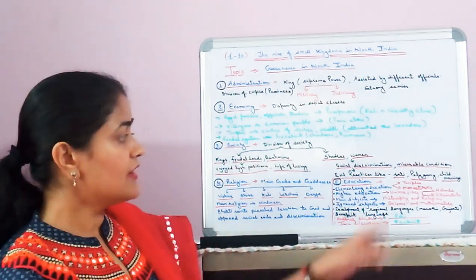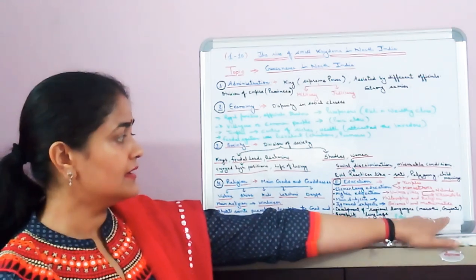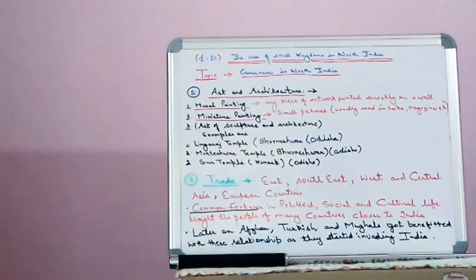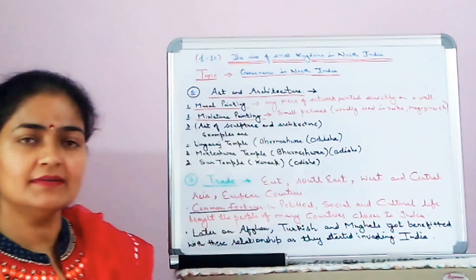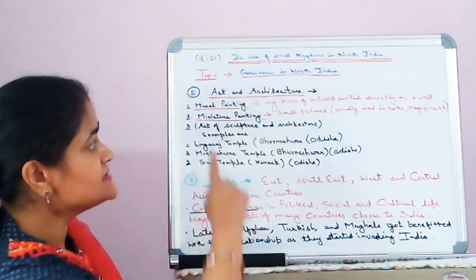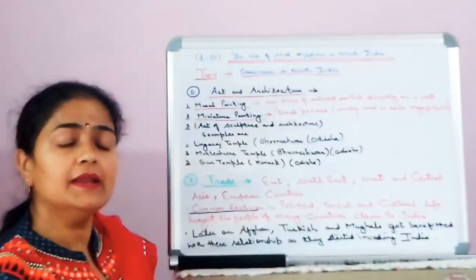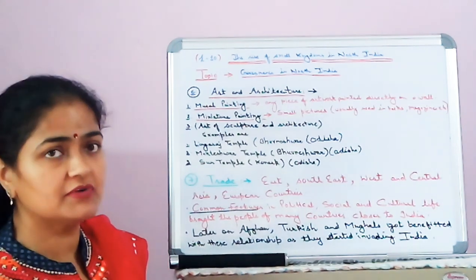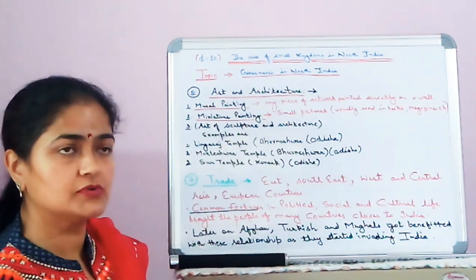I hope you have understood till education. So dear children, next topic is art and architecture in North India during the medieval period under the Rajputs.